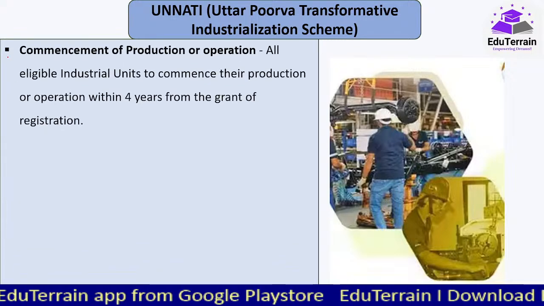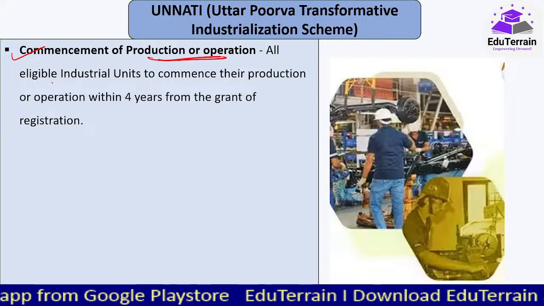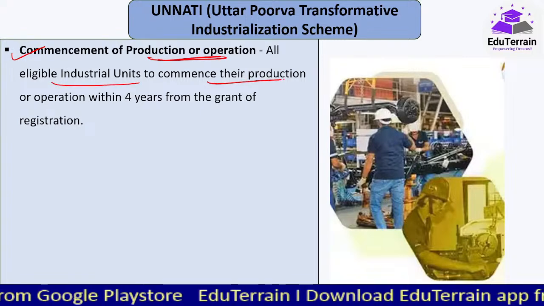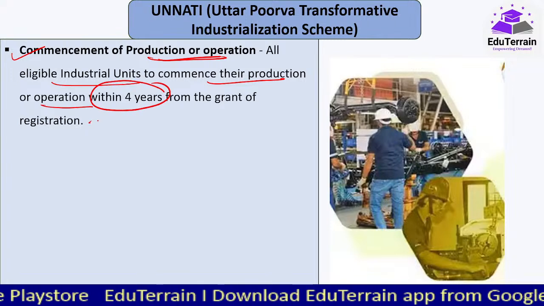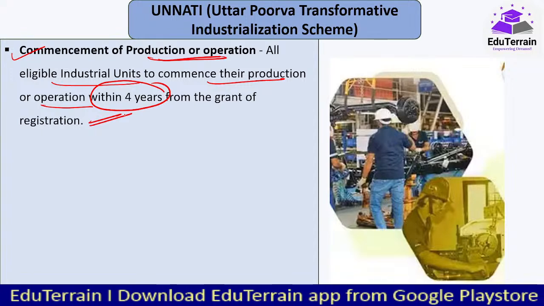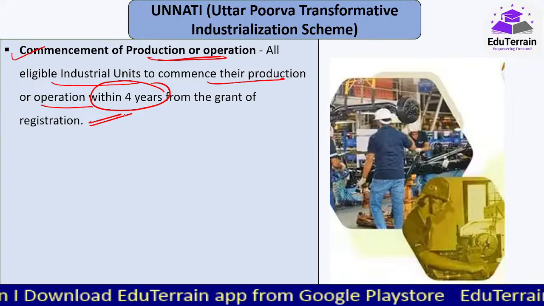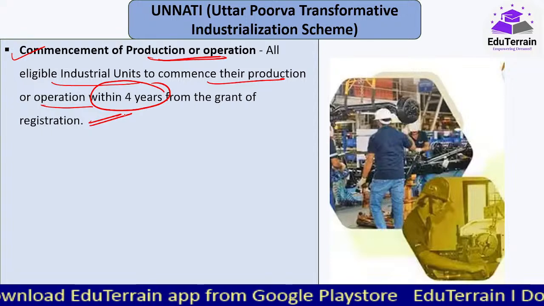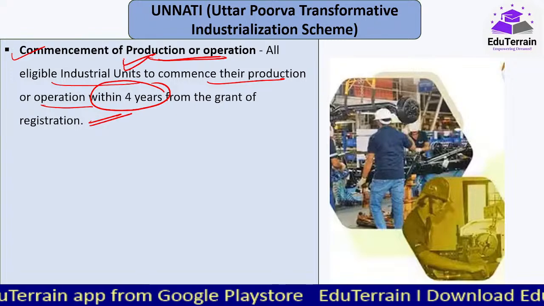Okay, and when should the commencement of production or operation happen? All eligible industrial units are to commence their production or operation within 4 years from the grant of registration, not from the date of registration but from the grant. अगर आज किसी ने अप्लाई किया है, registration 1 year के बाद आया, from that day within 4 years they have to commence the production in their units.